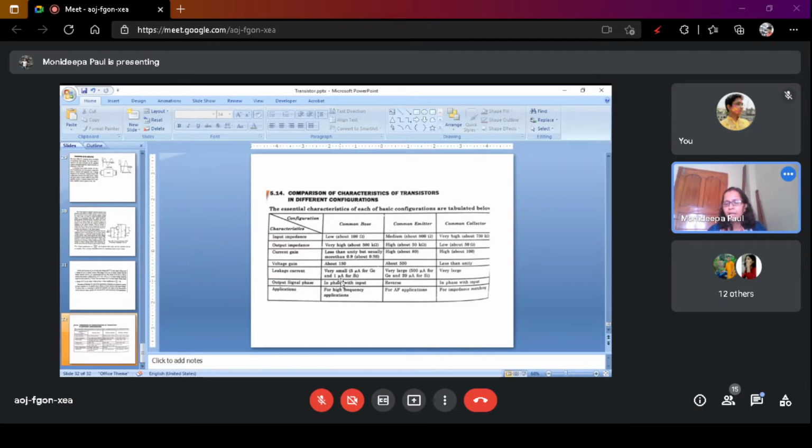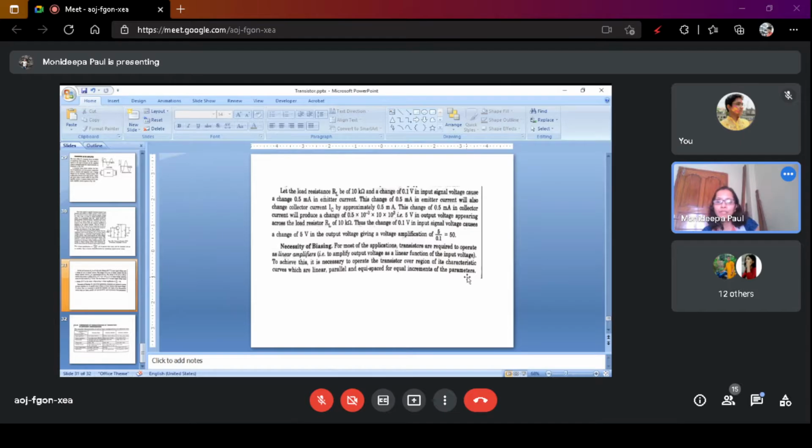Leakage current is very small, 0.5 microampere for germanium and 1 microampere for silicon, and very large, 500 microampere for germanium and 20 microampere for silicon.